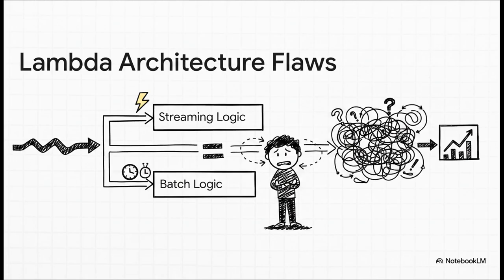But it had a fatal flaw. You had to write all of your logic twice, once for the fast, real-time streaming layer, and then again for the slow batch processing layer. This dual codebase was an absolute nightmare of bugs and complexity.